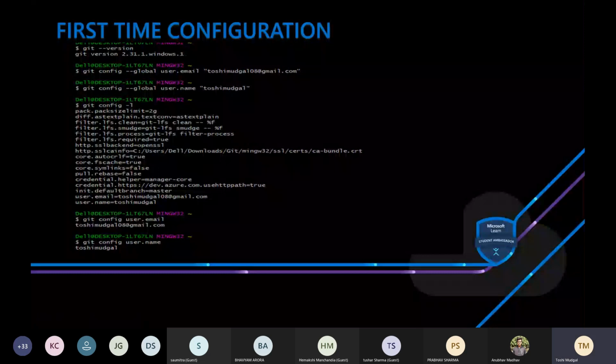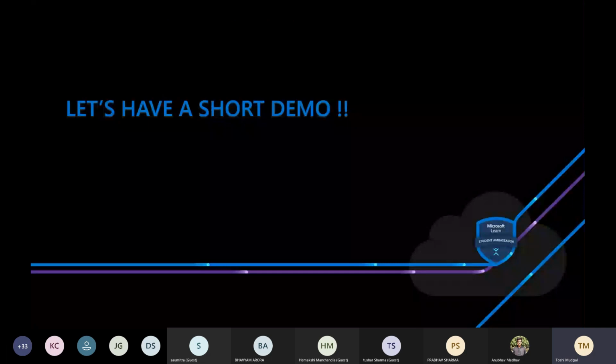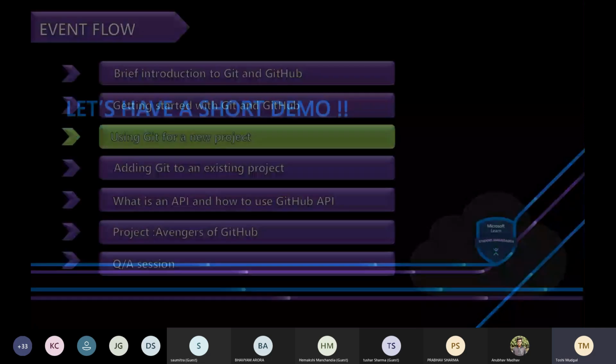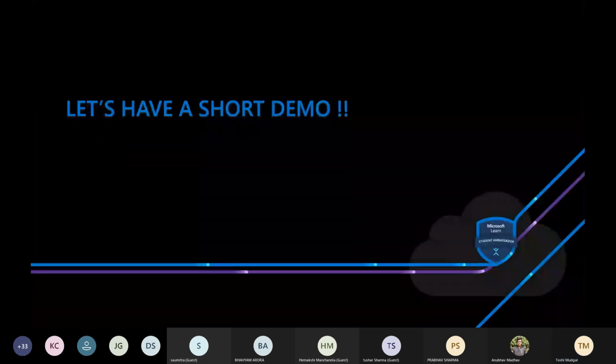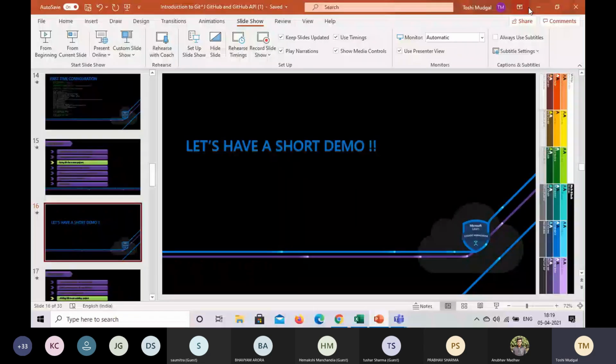So now, using Git for a new project and then adding Git to an existing project. I'll be showing you a short demo.